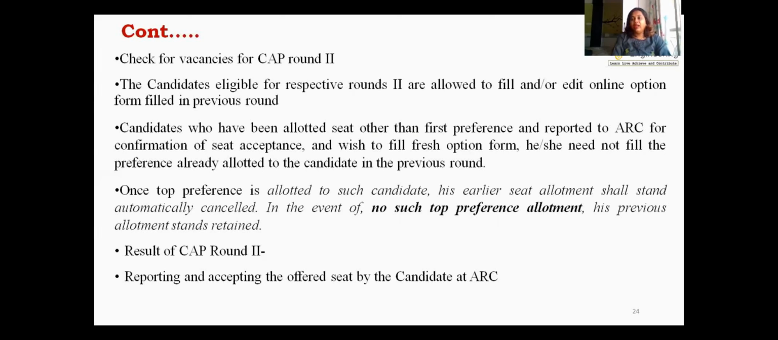Remember that even if you choose the option not freeze for CAP round 1 and CAP round 2, you still have an option to take admission to the seat allotted to you in CAP round 1. That is still open for you. But if you are getting another option, then you have a choice to take admission to any one of them by visiting the ARC center.